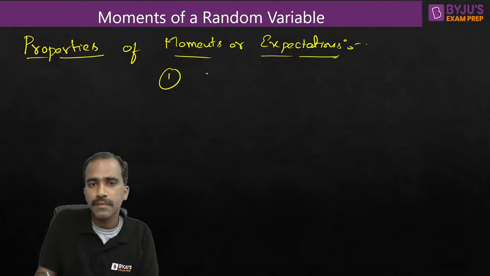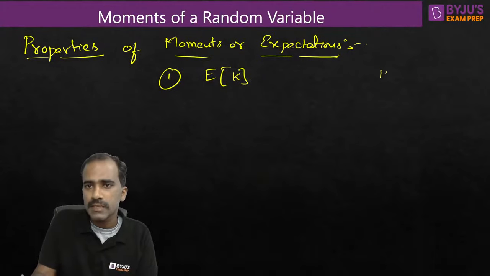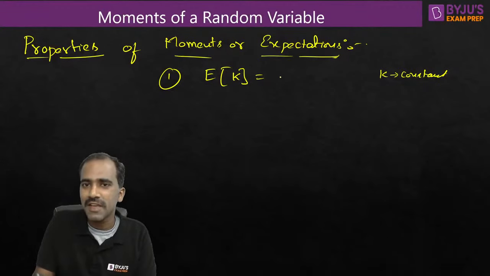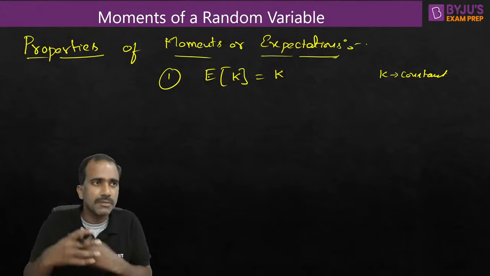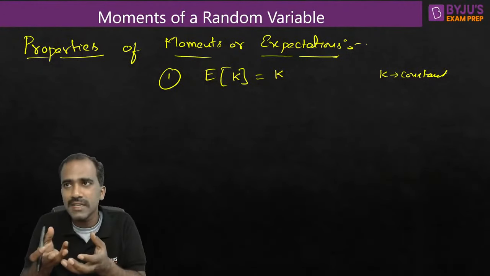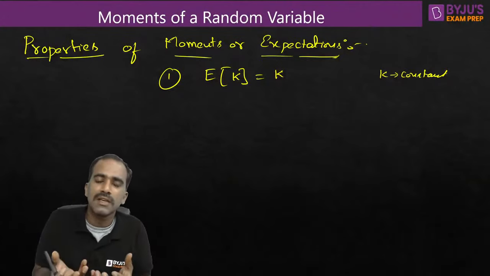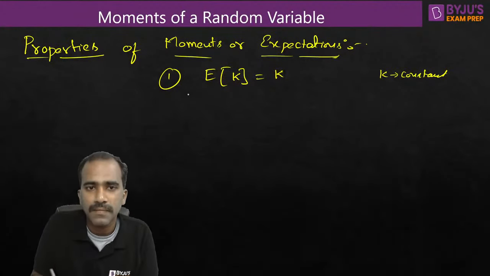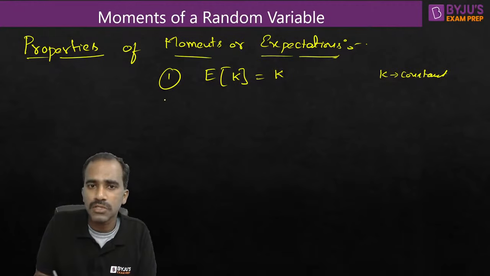The first property, how about expectation of a constant? Expectation of a constant k. K is a constant, okay? So how about expectation of a constant? Is it not the same constant? If you're not sure, you can apply the formula, integration of k into fx of x dx. K is a constant, you can put it outside the integration. Integration of fx of x dx is 1. So expectation of a constant is the same constant, because in expectation you're trying to average. If a constant is there, what will you average? It's a constant, the average also has to be the same constant. So expectation of a constant is exactly the same constant.